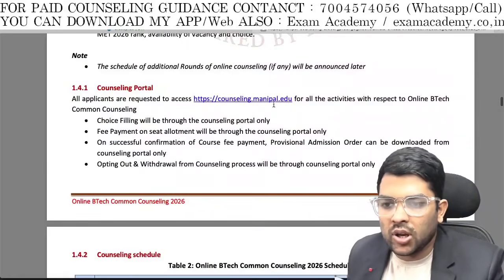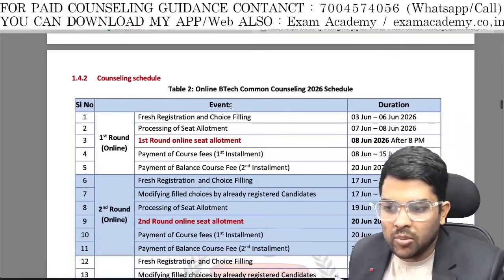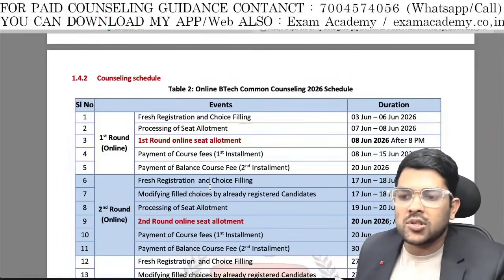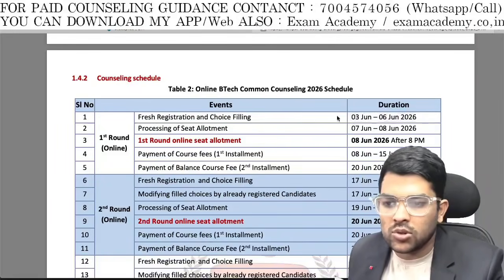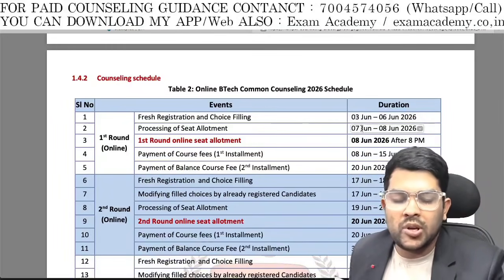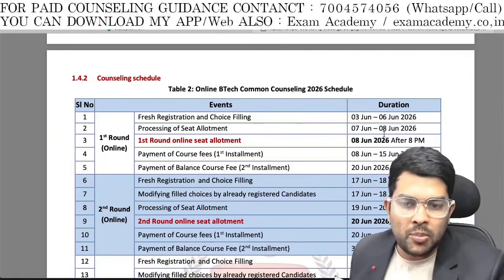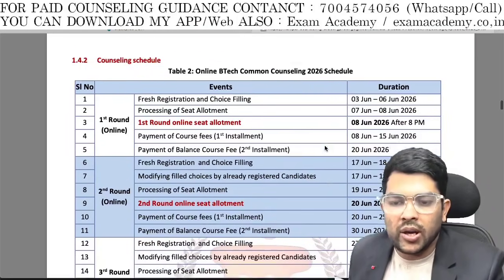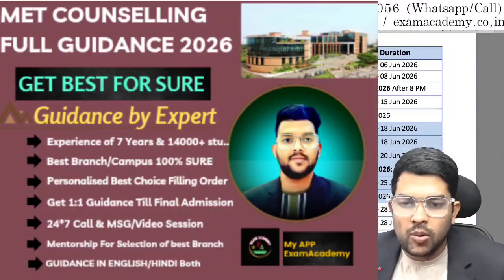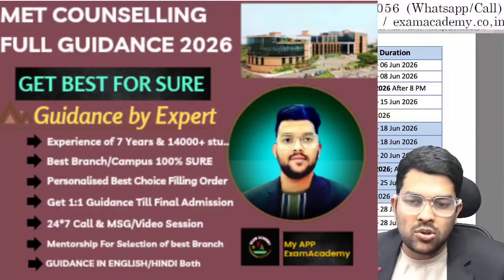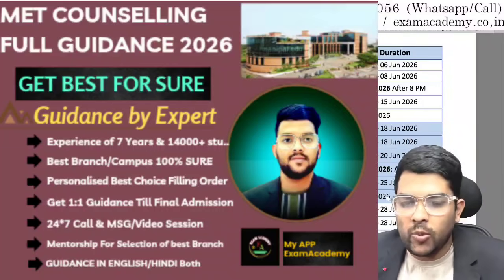So here is the counseling portal, as they have already provided. Here is the schedule, that is the main thing. First, fresh choice filling has been started from today, from 3rd June to 6th June. Processing of seat allotment will be done from 7 to 8, means your application will be locked, and on 8 you will get the allotment after 8 p.m. I will be informing you about each and everything. And I will also update you on what the cutoff will be for the next round, so that you can wait or join another college, as you have got multiple options.